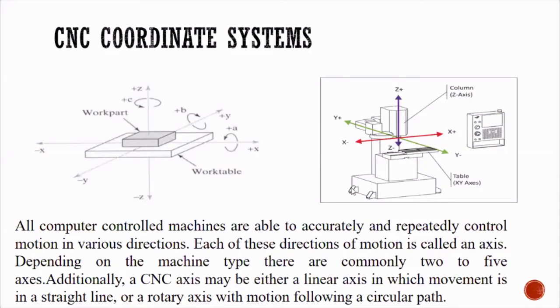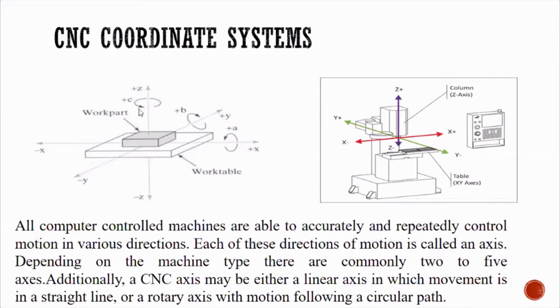Here you can see those movements in this diagram. Because it is a vertical milling machine, Z is vertical and X is horizontal and Y is perpendicular. So there are 3 axes, and for this workpiece Z is going to be the vertical, X is going to be horizontal, and Y is going to be the perpendicular axis.